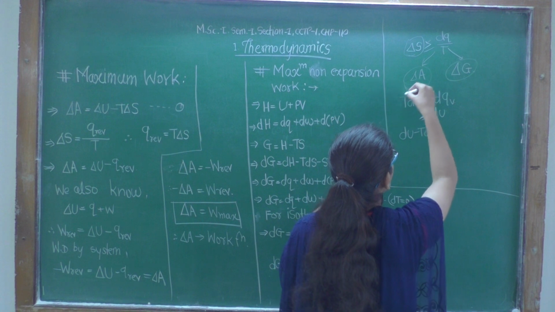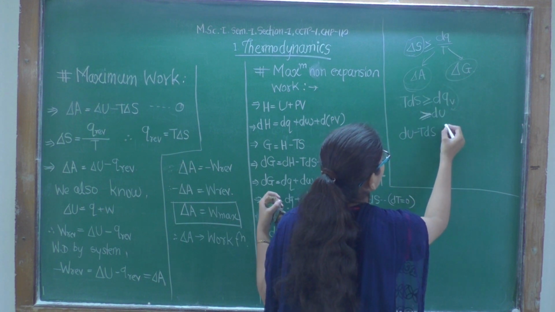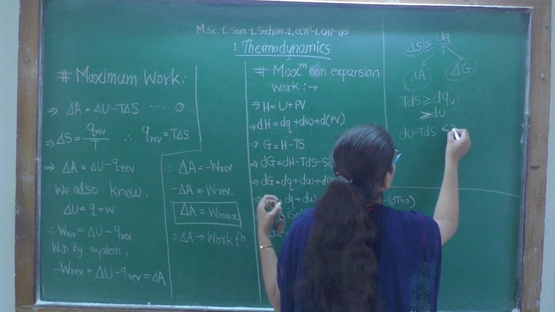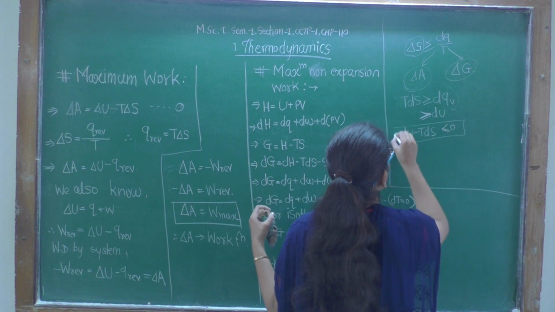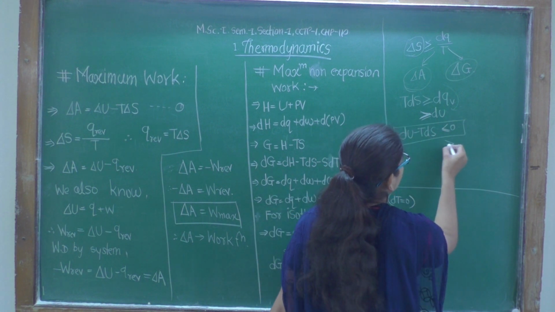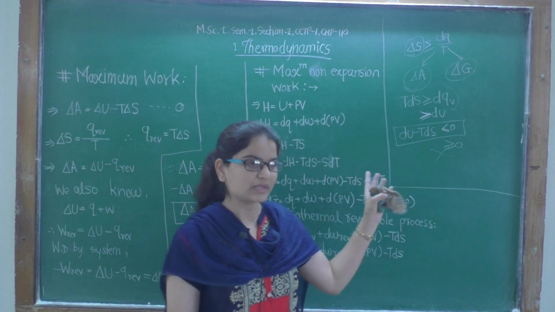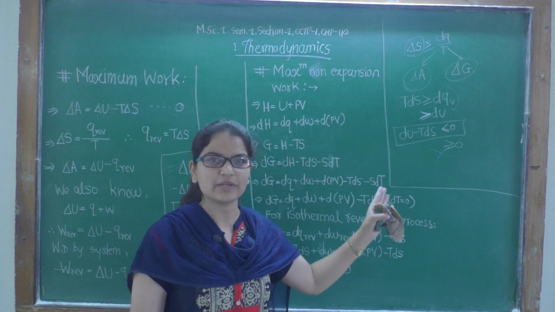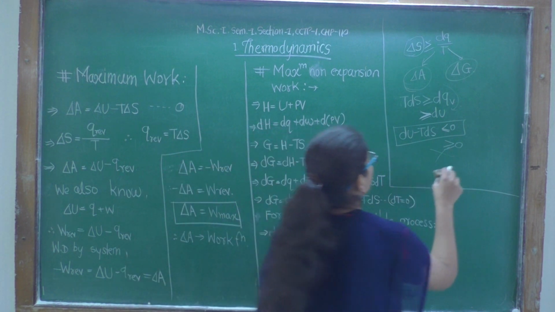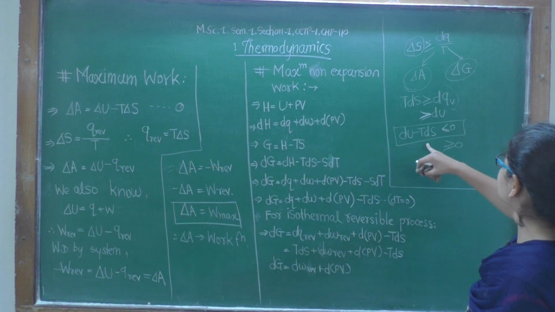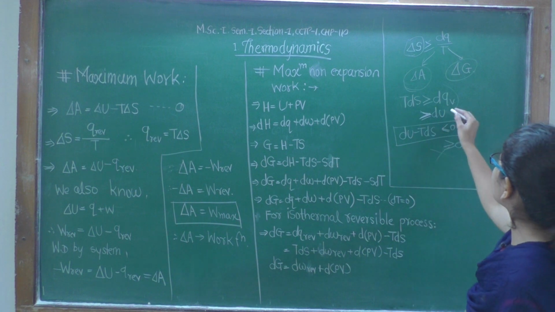So when T ds comes to this side, it again becomes less than or equal to 0. In the last class I mistakenly took it as greater than or equal to 0. It was wrong, and I corrected it in the last minute, but still if anyone has doubt, clear it. It is du minus T ds is less than or equal to 0 from this equation.